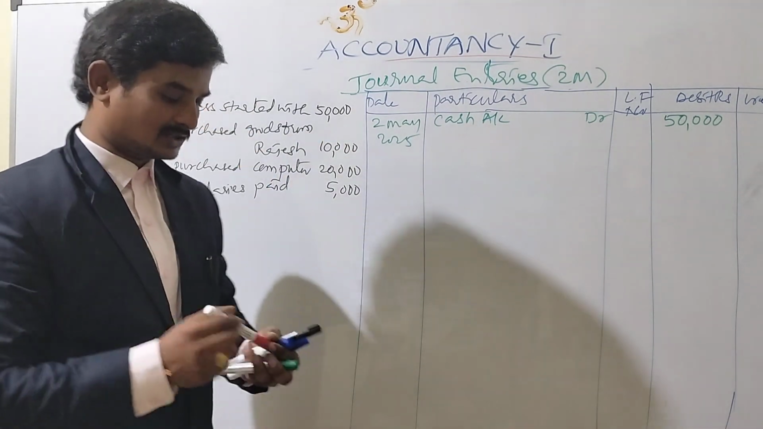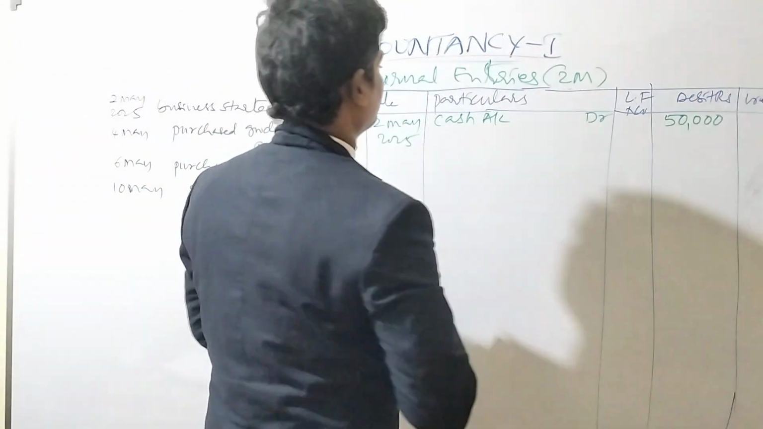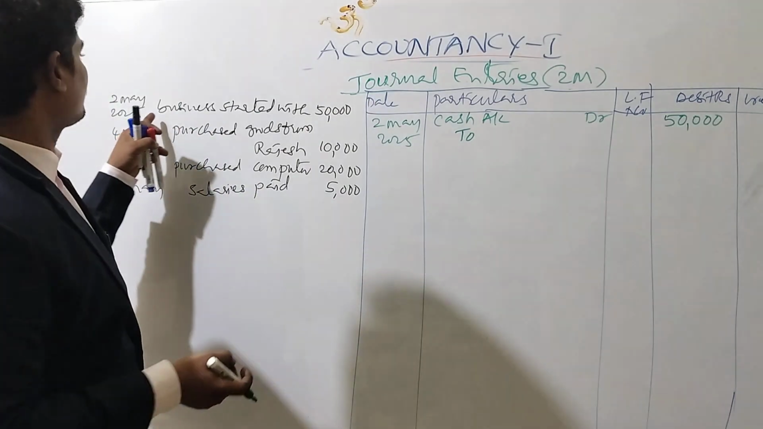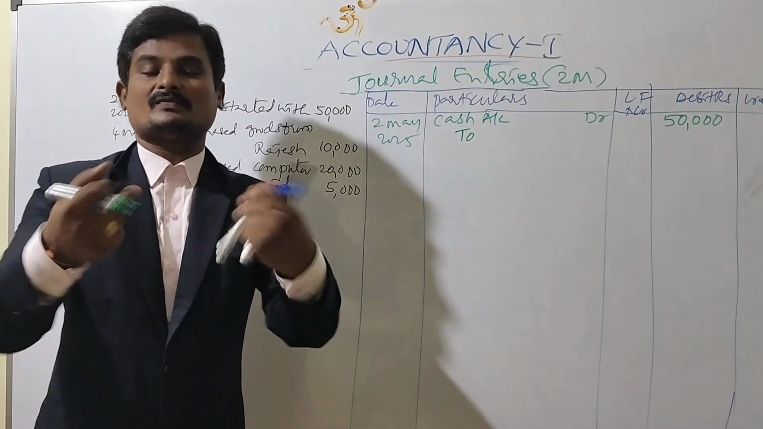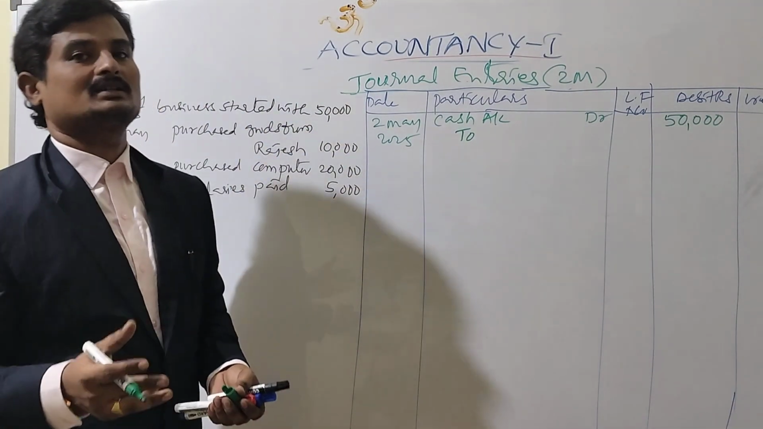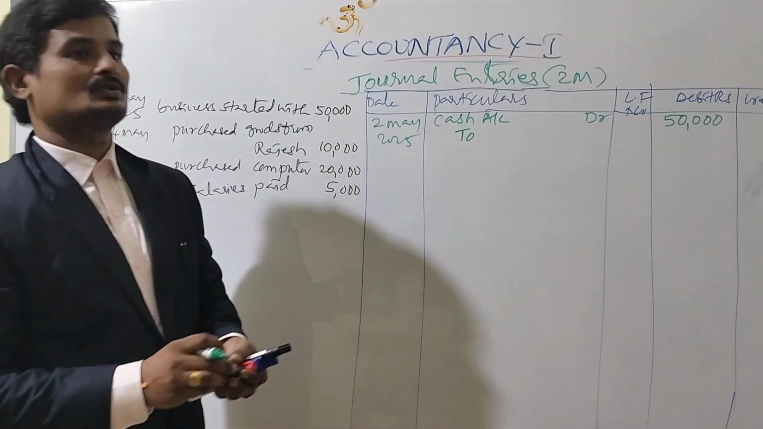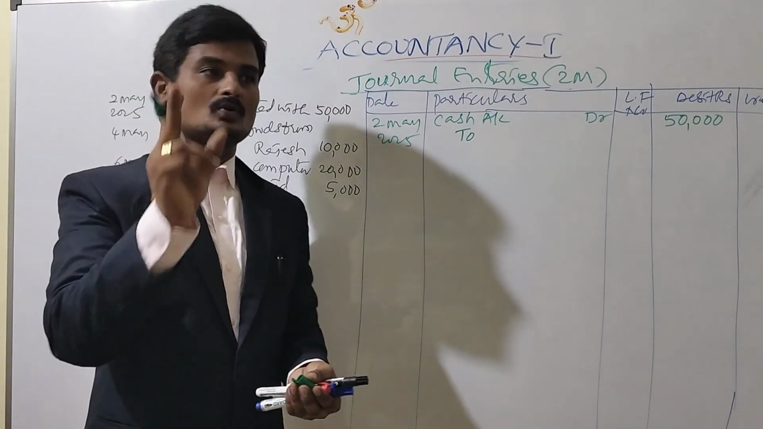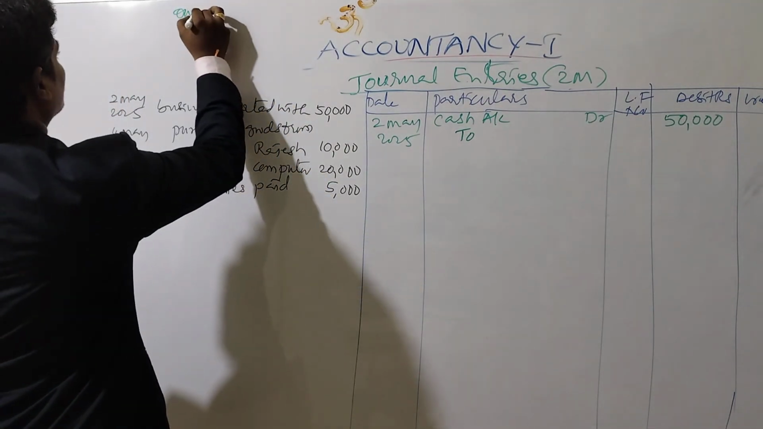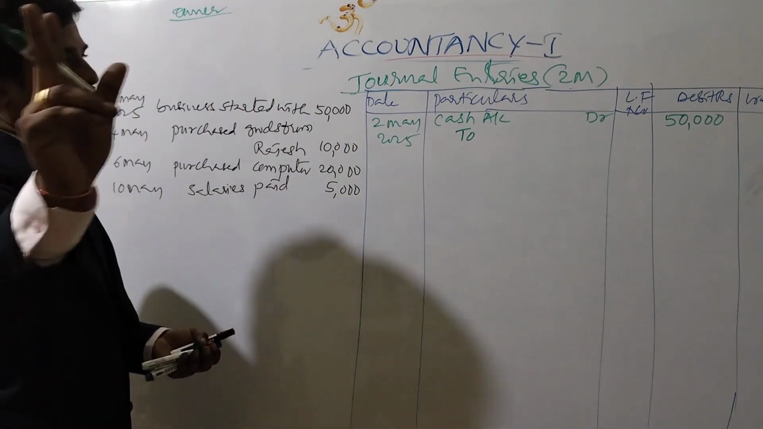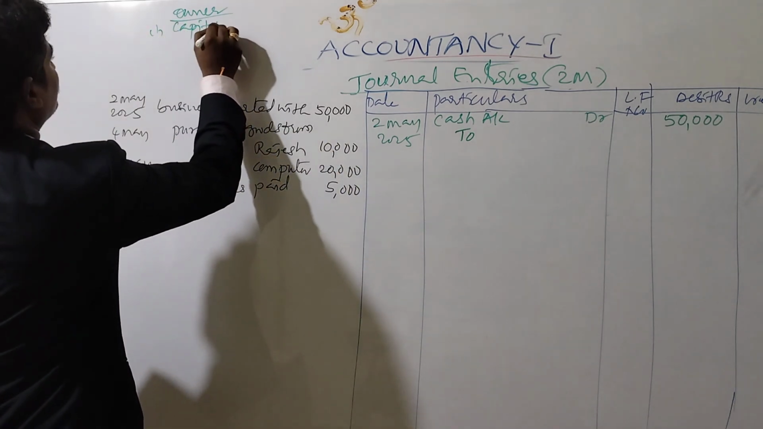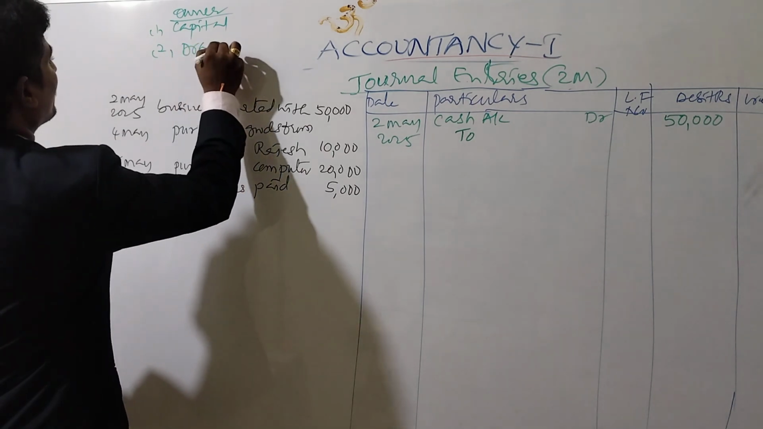And coming to the second aspect, what is it? We started business with 50,000. Who is giving 50,000? The owner of the business itself, right? So we won't write the name of the owner in his own books. That's why we will take two accounts, two aspects, to indicate the owner name. The first one capital, second one drawings.